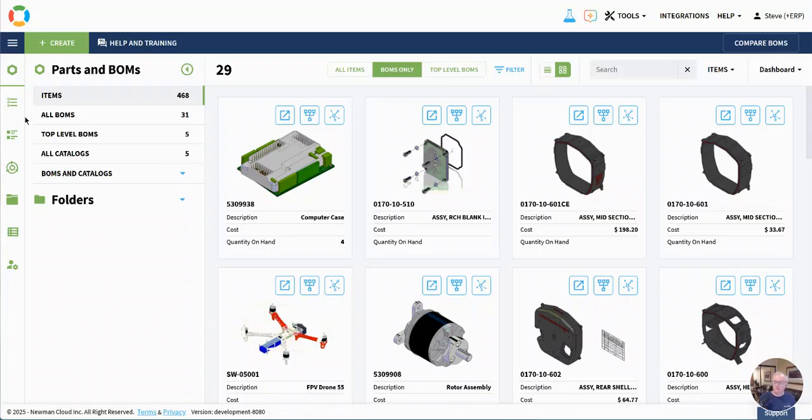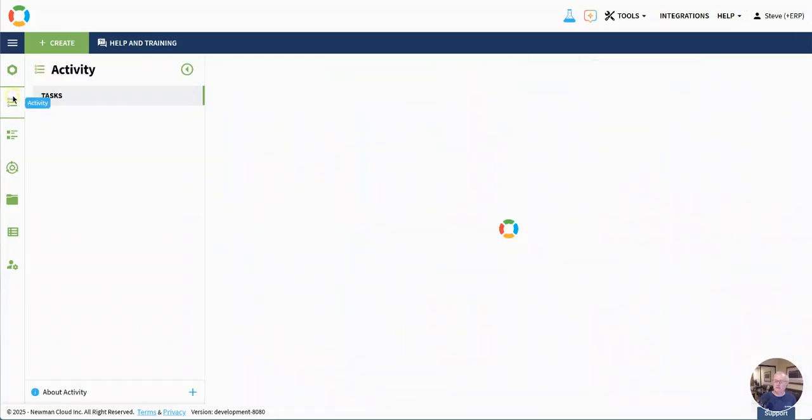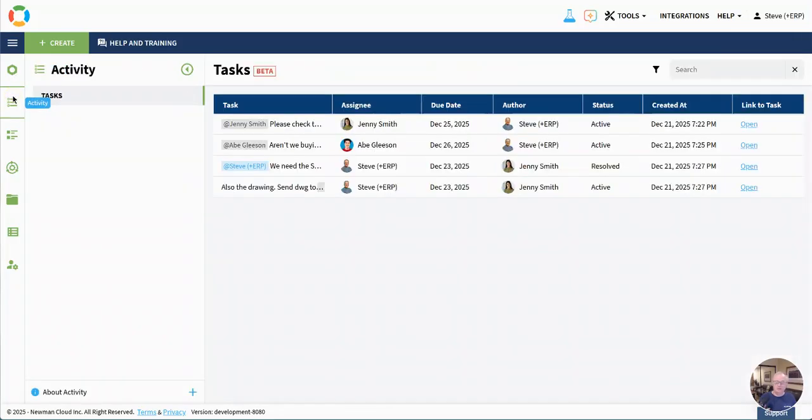In this video, I'm going to talk a little bit more about the contextualization of comments and tasks in OpenBOM. I'm Steve Hess, VP of Product at OpenBOM, and I've gone to the activity dashboard, and I'm going to do this by just demonstrating the behavior of a couple of comments and tasks.